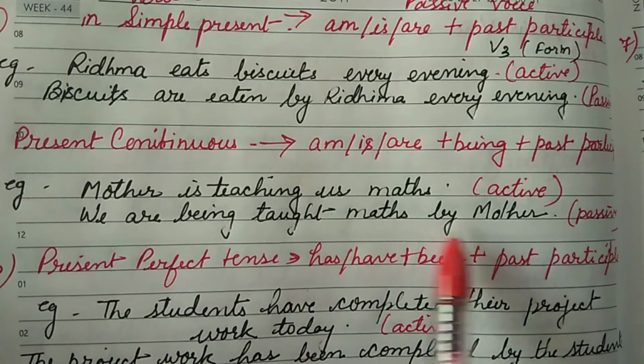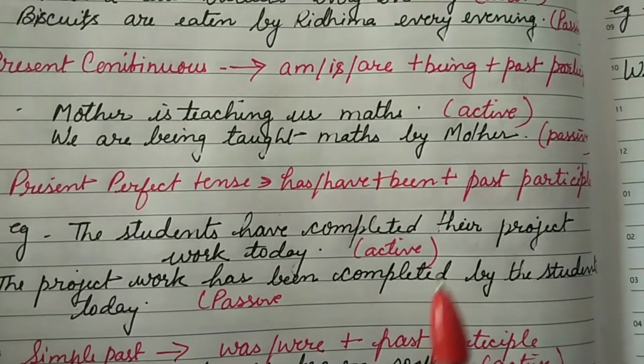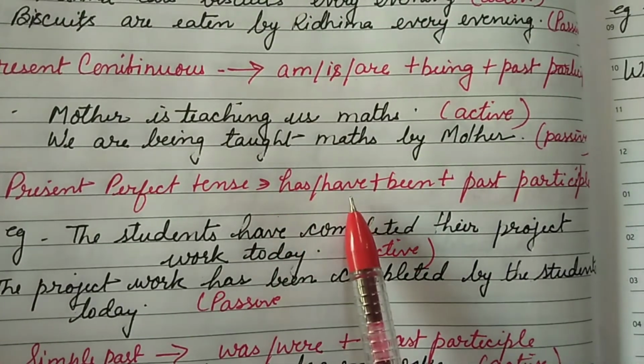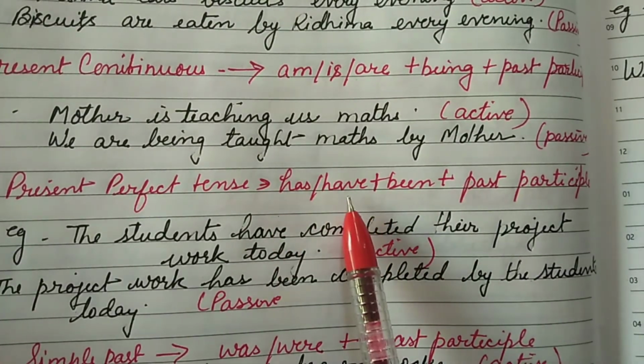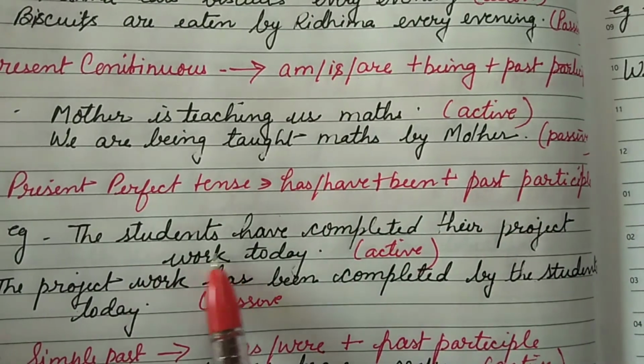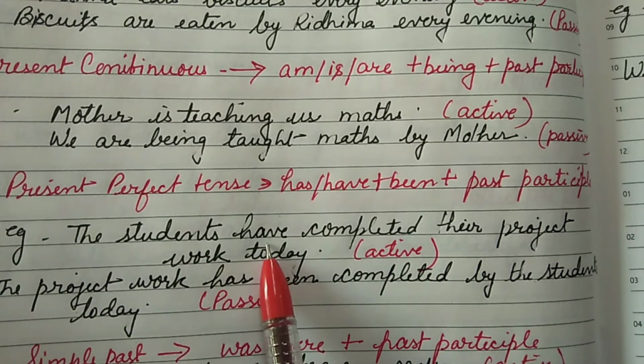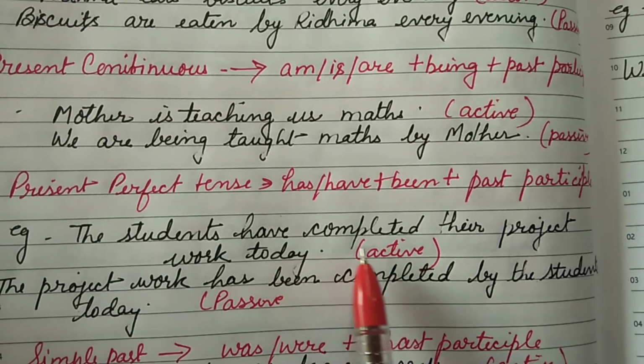Now coming to the present perfect tense, in that case how do we have to change? Then again you have to see has, have plus been, has and have according to the plural or singular form, and then the V3. For example, the students, when we are saying in the perfect case, so students have, since they are in the plural form, so have is used. The students have completed their project work today.